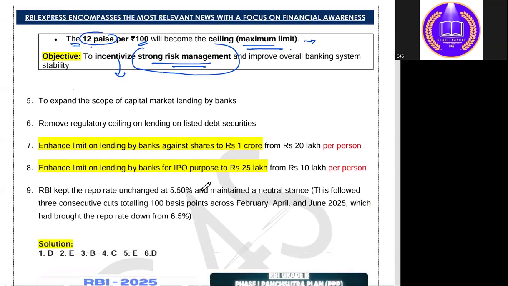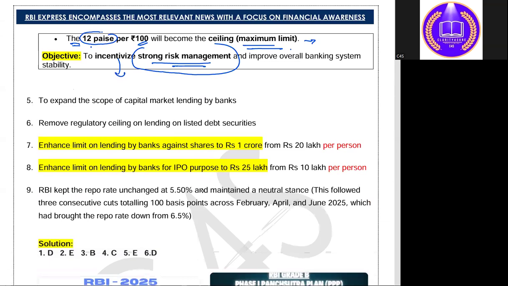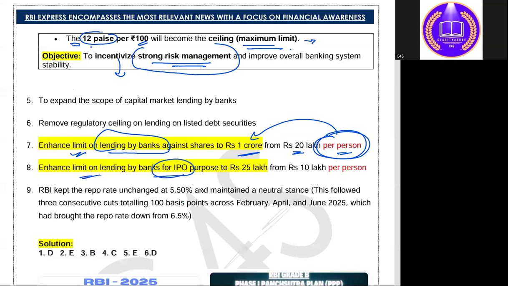Next, they have also talked about expanding the scope of capital market lending by the banks that we have seen here: enhancing the limit of lending by banks from 20 lakh per person. Remember this, I have in fact highlighted it, per person to 1 crore. Okay, next, for IPOs, the limit for retail investors will be extended from 10 lakh to 25 lakhs per person. Okay, so these are the answers to another 2 questions that we have given here. You can find the solution as well.